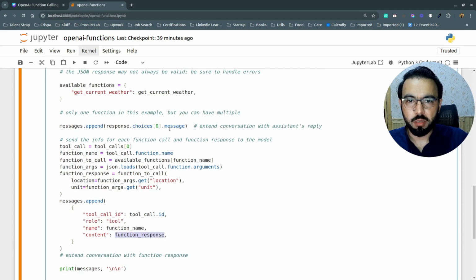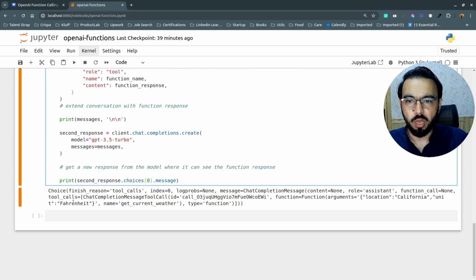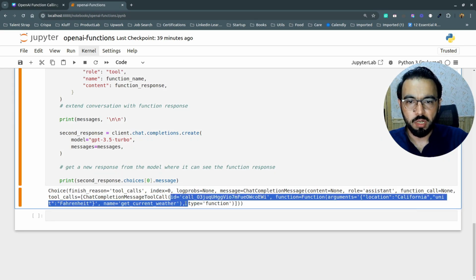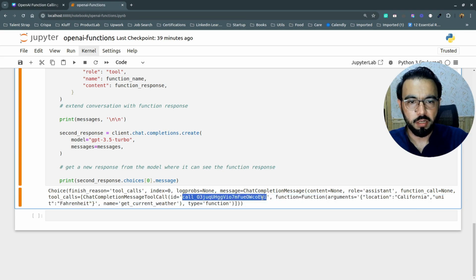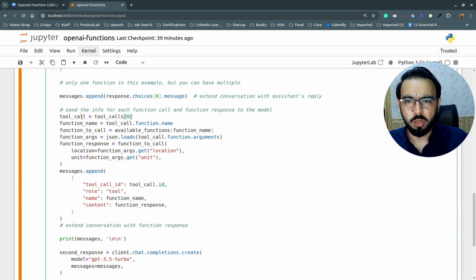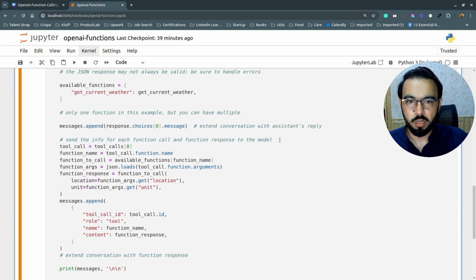So here I'm extending the messages with the assistant's reply, and if you see here we have just one function in this tool calls. I'm getting the first element from the list, and then I'll be using this ID and this function arguments. So here I'm getting the function name, you can call it function call or you can call it tools. Then we are getting the function name from the same tool. Let's actually copy this above so we can see it clearly.